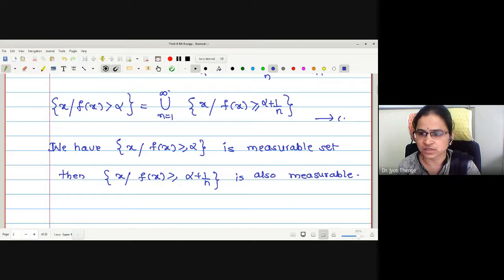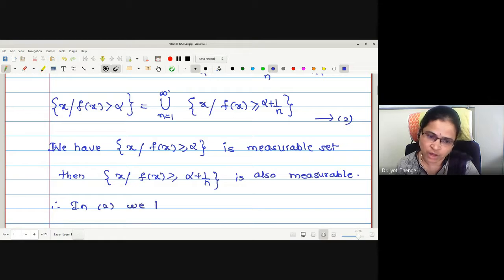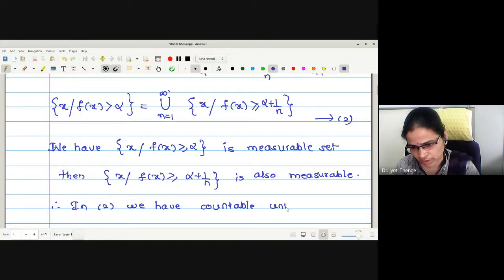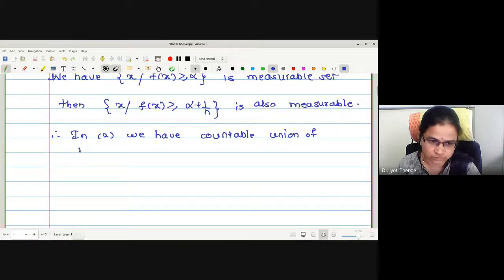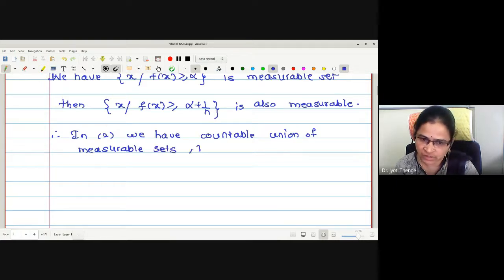Let me call this as 2. Now what we have in this 2? In 2 we have a countable union of measurable sets. Hence, 2 is measurable.